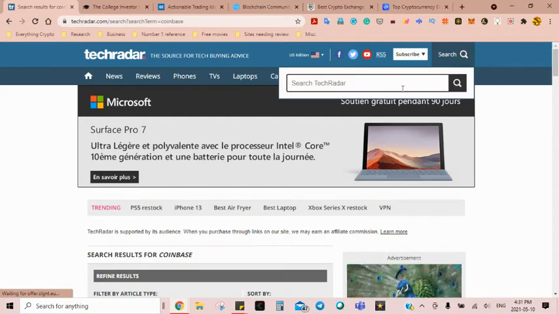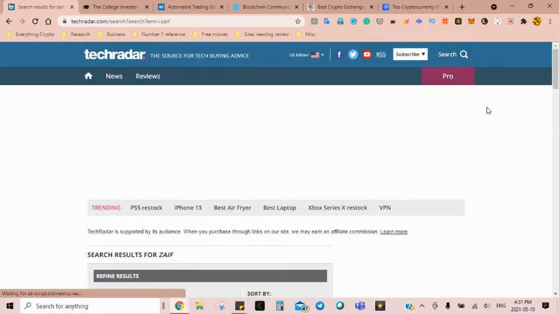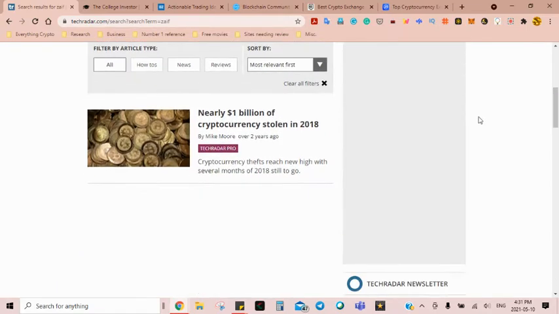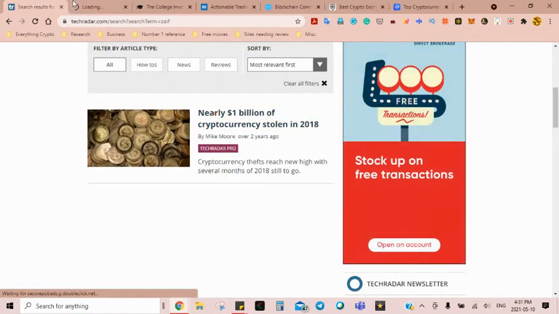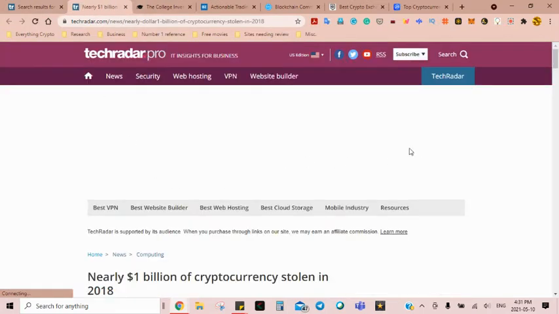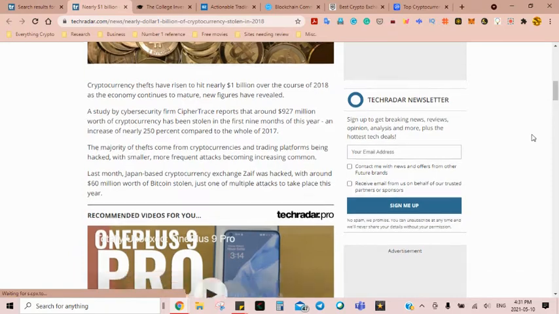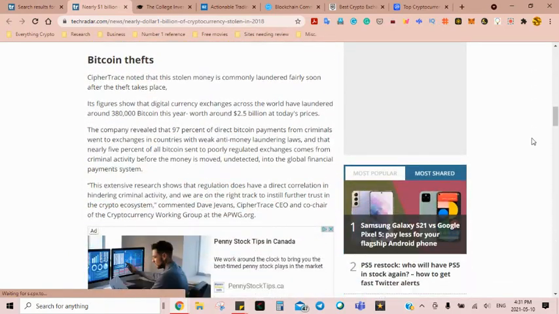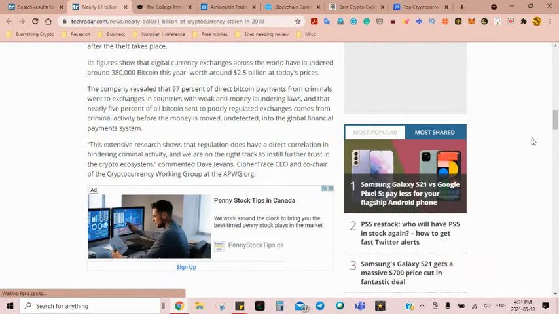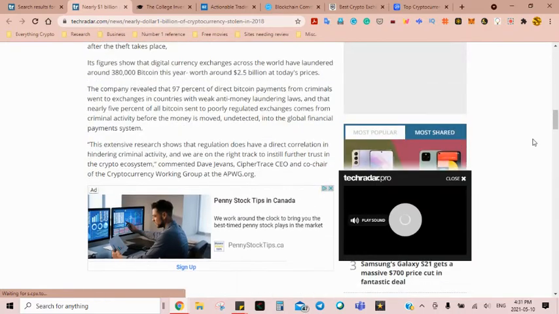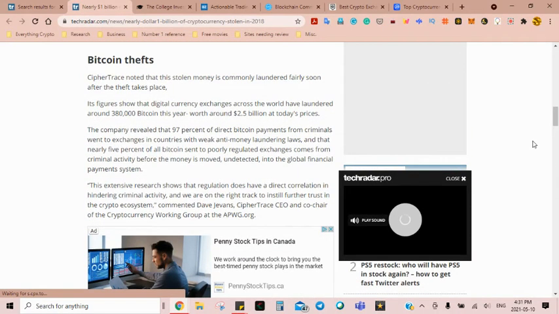So now I'm going to search Zafe. I had quite a bit come up for Coinbase. Now I'm going to search Zafe. And okay, so now this showed up for Coinbase as well. I'm just going to take a quick look at it and have a quick skim through to see if I recognize if Zafe is anywhere in here, and it's not, and that matters.